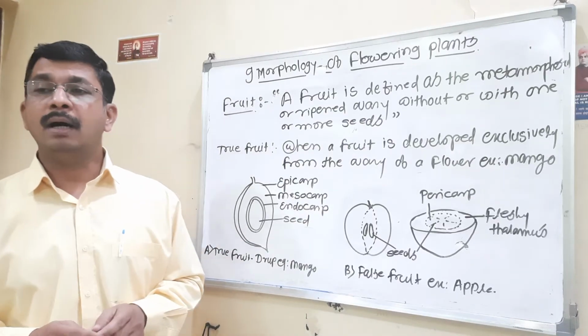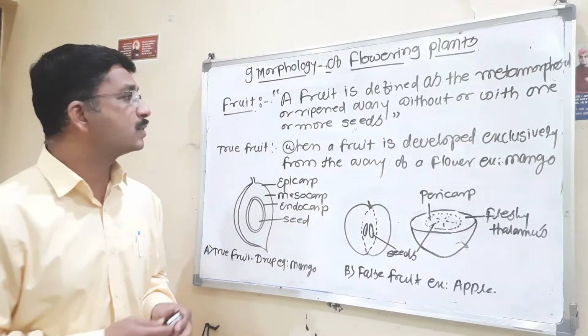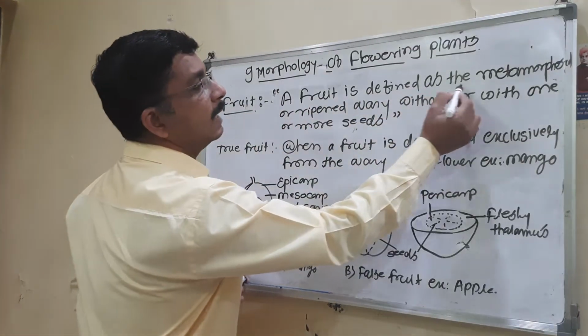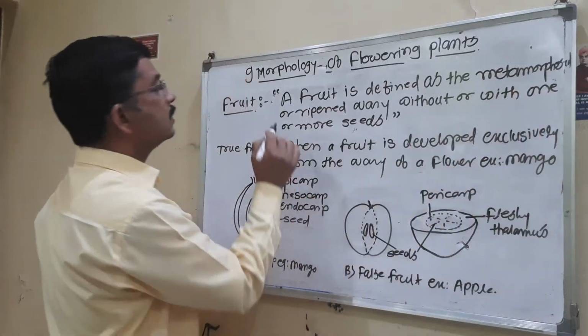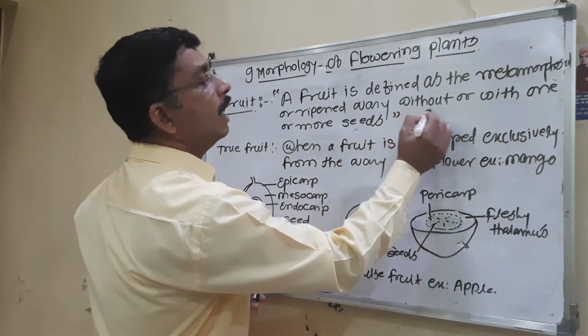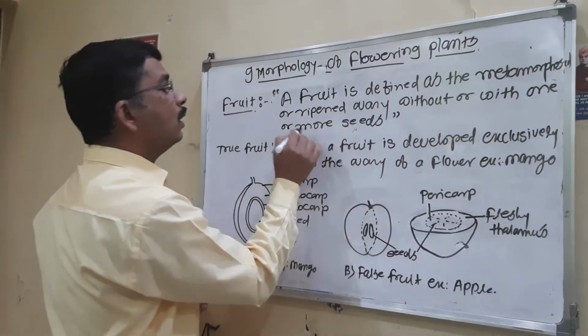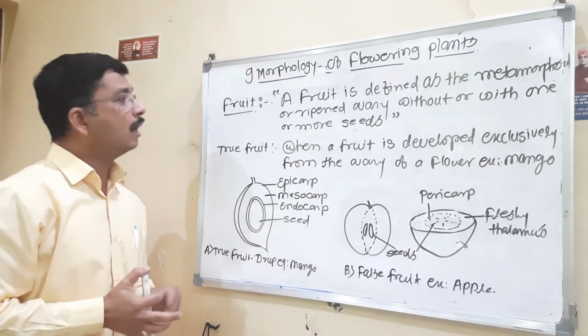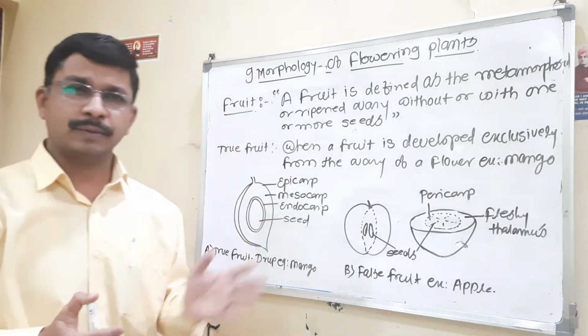A fruit is a metamorphosed or ripened ovary, with or without one or more seeds. This is the definition of fruit.